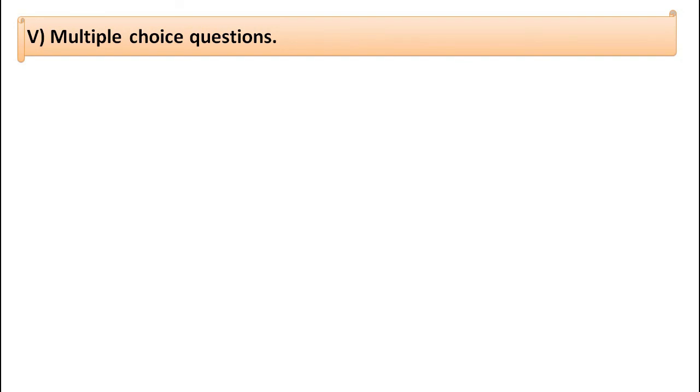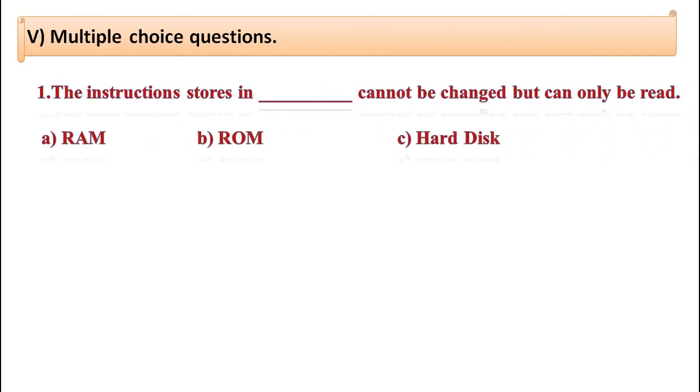Let's solve activity number 5, multiple choice questions. 1. The instruction stored in dash cannot be changed but can only be read. Options: A. RAM, B. ROM, C. hard disk. Children, can you guess the answer? Yes, the correct answer is B.